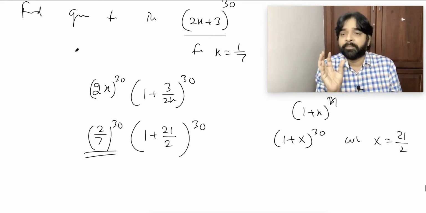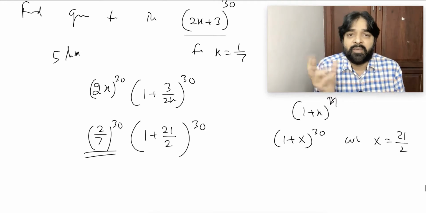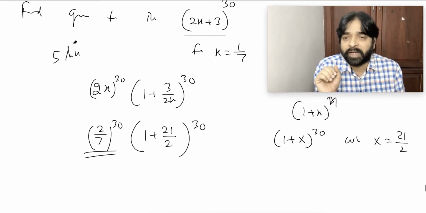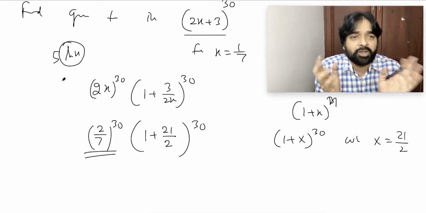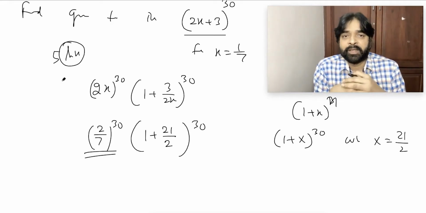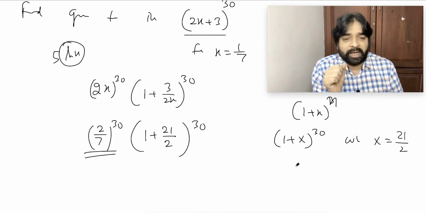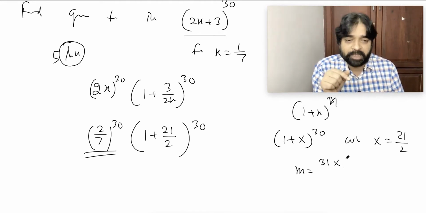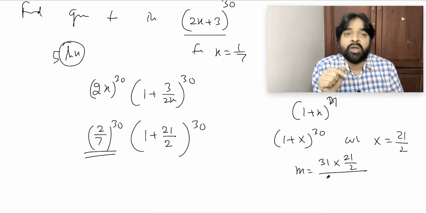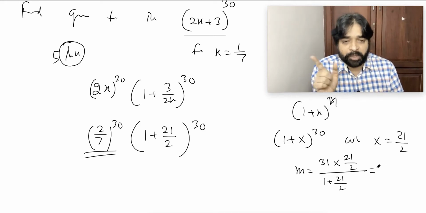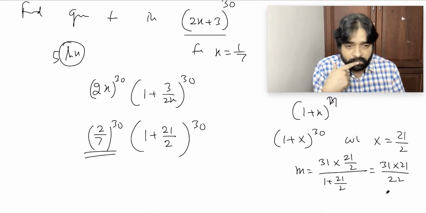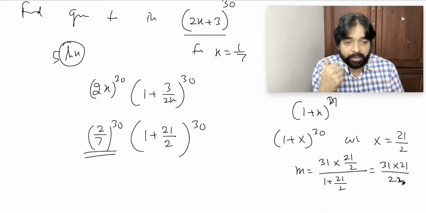If I say 5 sin x, when will it be greatest? 5 sin x will be greatest only when sin x is greatest. 5 is not going to change anything. Are you getting my point? So for this one, let's calculate the small m value. Small m will be (n + 1) into mod x divided by 1 plus mod x, that is 31 into 21 by 2 divided by 1 plus 21 by 2. The 2 will get cancelled, so 31 into 21 divided by 23.